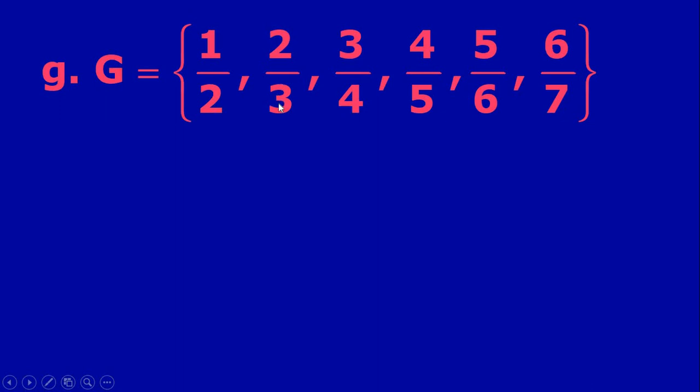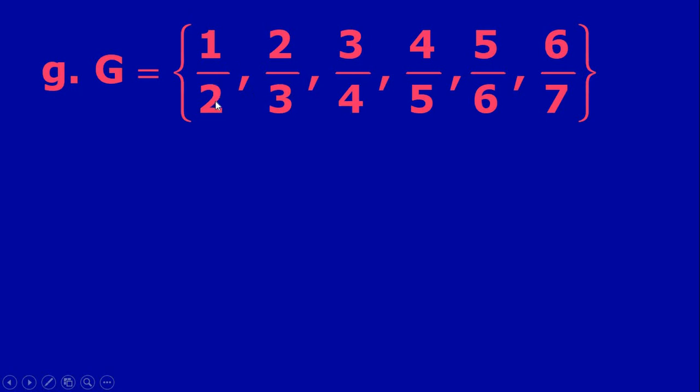Here it is 2, 2 plus 1 is 3, and here 3, 3 plus 1 is 4, and so on up to 6, 6 plus 1 is 7. In the denominator you have 1 more than the numerator. So if it is n, here it is n plus 1, and the last numerator is 6, so n is up to 6 only. You take n divided by n plus 1.